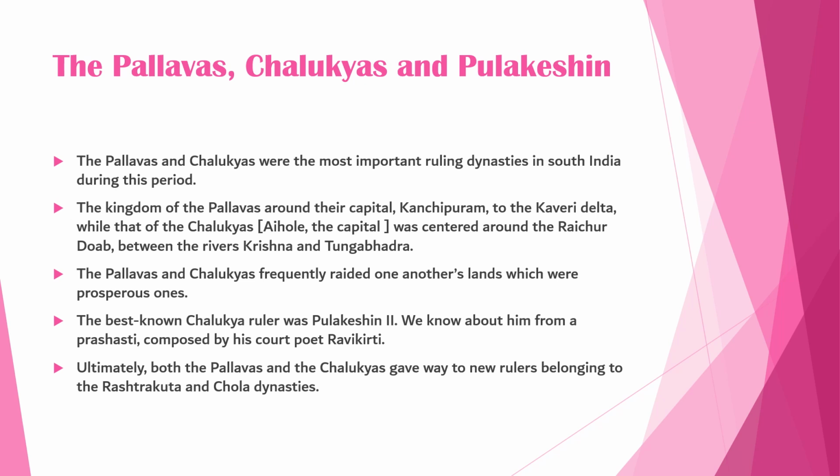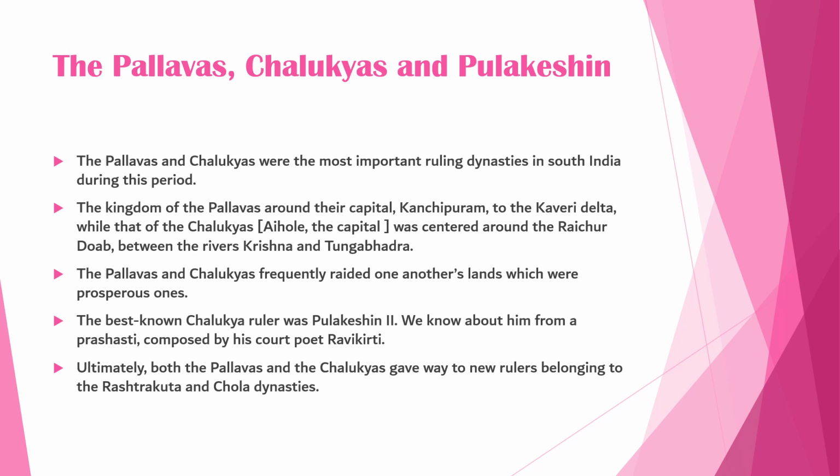The Pallavas and Chalukyas were the most important ruling dynasties in South India during this period. The kingdom of the Pallavas extended around their capital Kanchipuram to the Kaveri delta, while the Chalukyas were centered around the Raichur Doab between the rivers Krishna and Tungabhadra.